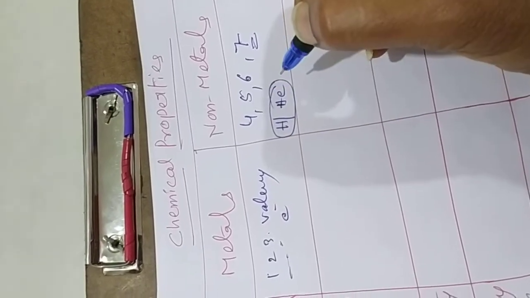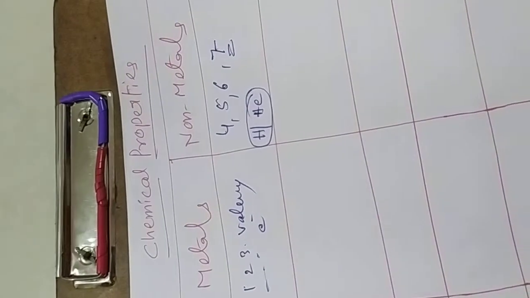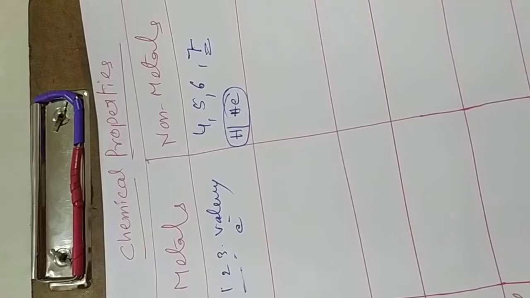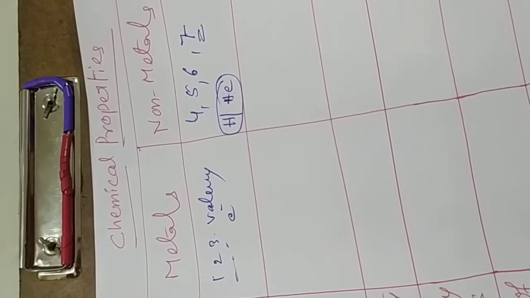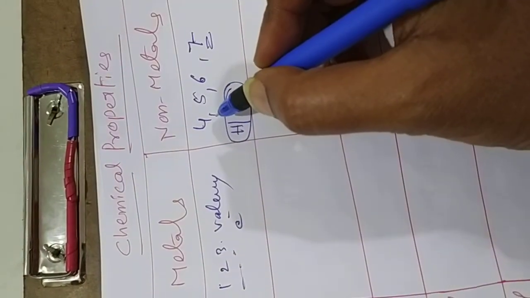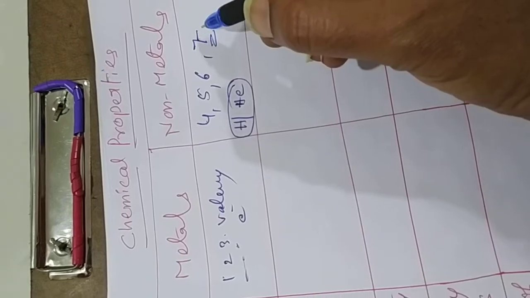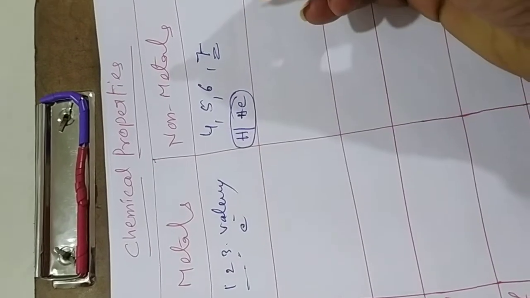These two are the exceptional case. The remaining all have a high number of valence electrons, because non-metals have a character to absorb electrons, as you all know. They have an electron absorption capacity. Hence they have valency electrons of 4, 5, 6, 7, so that they can attract electrons and form 8 electrons, which means a stable compound.